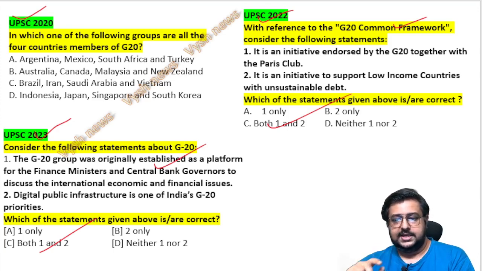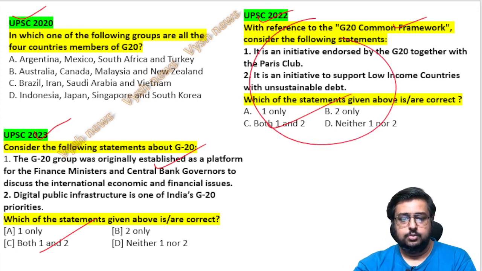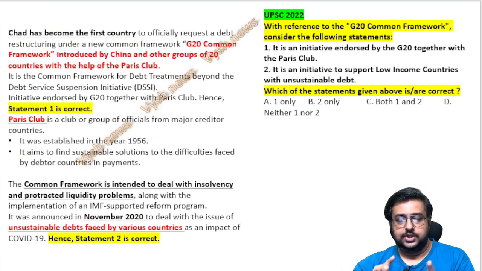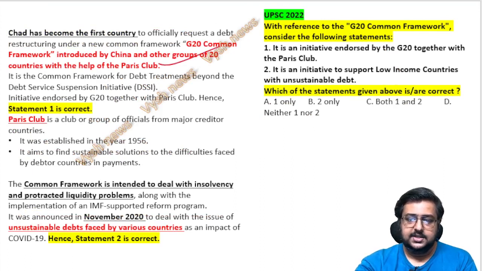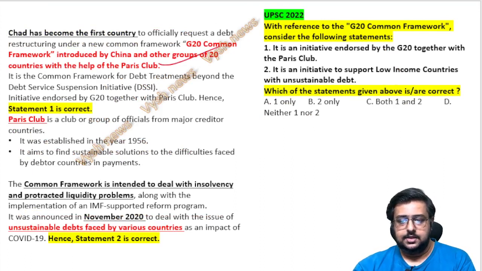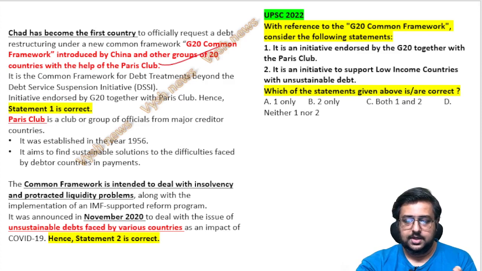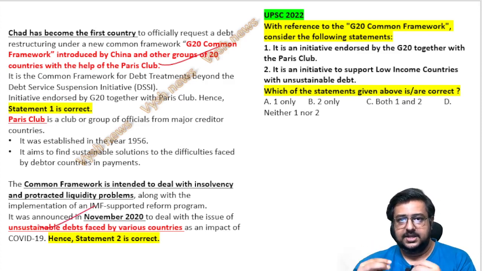Now the second one, the Paris Club thing, which I know most of you don't know, I have put the options and the correct answer here. You can pause this and read, okay? China, along with the Paris Club, initiated this in the G20, because they wanted a framework where you can help the low income countries who have this unsustainable debt, especially during COVID time. That is why in 2020 it was launched. So UPSC made a question in 2022, okay?